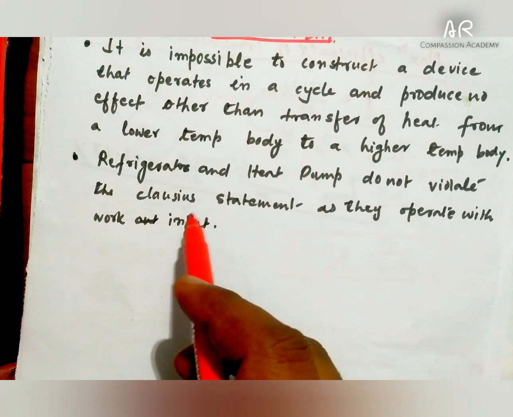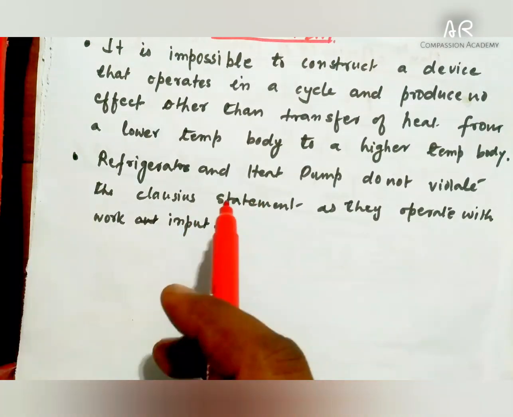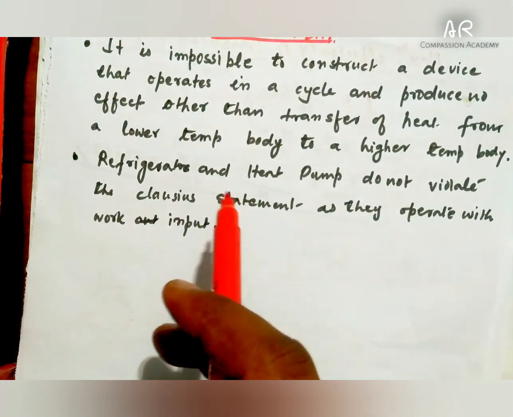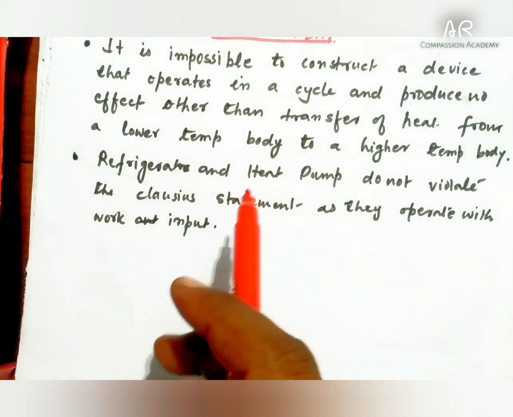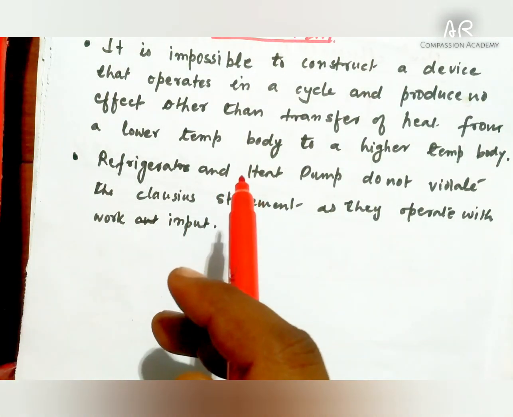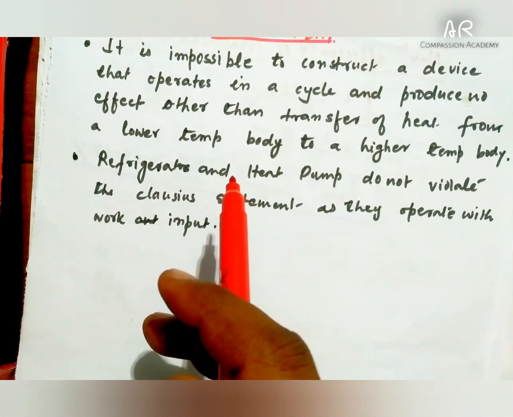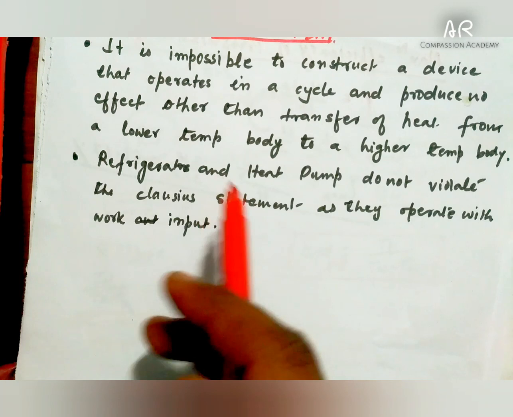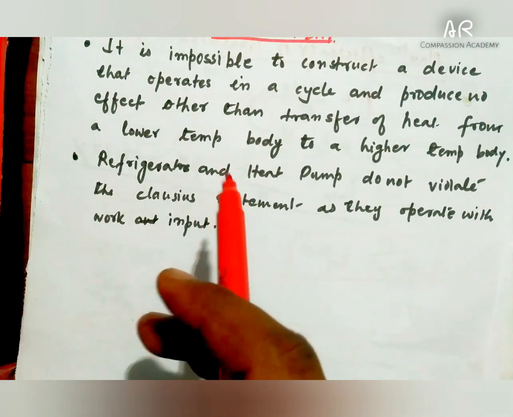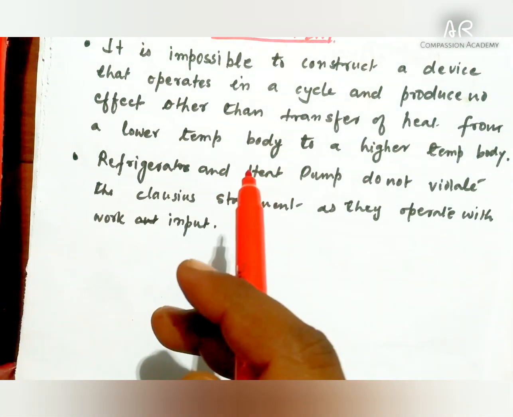It means it is impossible for a device operating in a cycle to convey heat from low temperature body to high temperature body on its own. For conveying heat from a low temperature to high temperature, it requires work input.